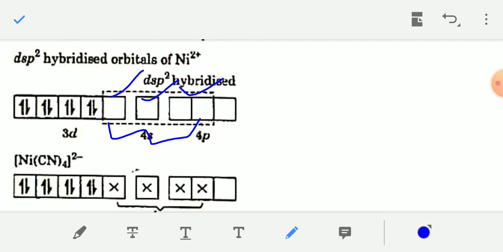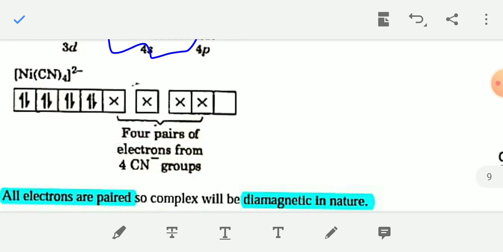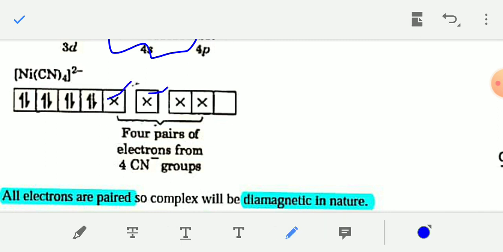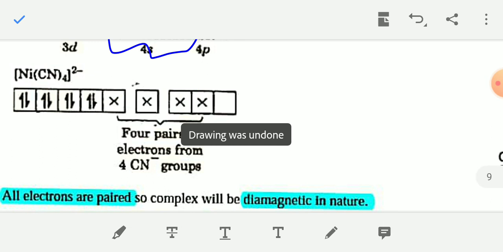This is known as an inner orbital complex also. Then four cyanide groups will donate two electrons on each hybridized orbital, forming four coordinate bonds. And as in this complex all the electrons are paired, this complex is also diamagnetic in nature.